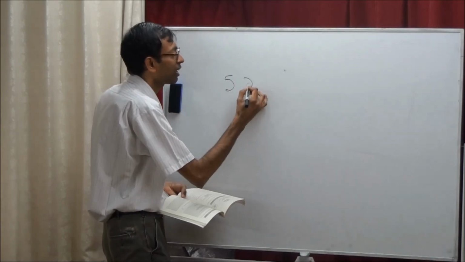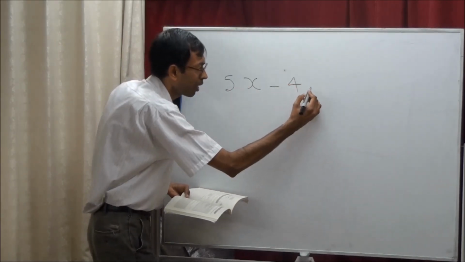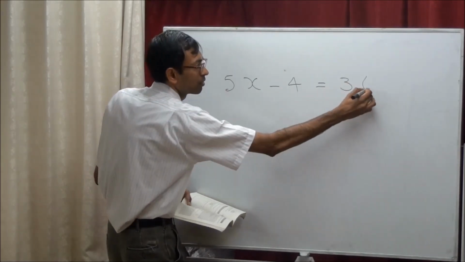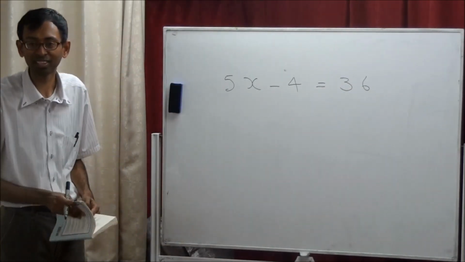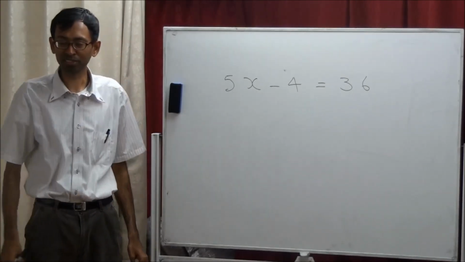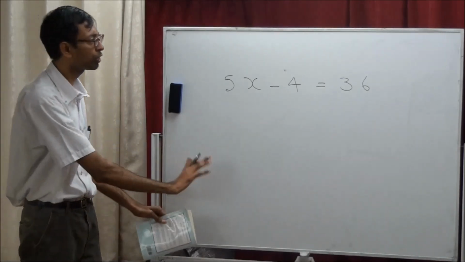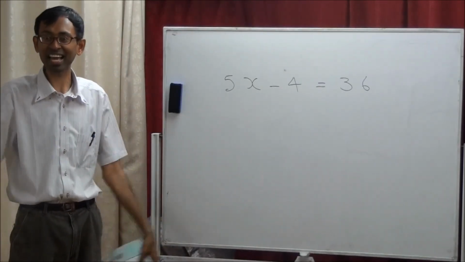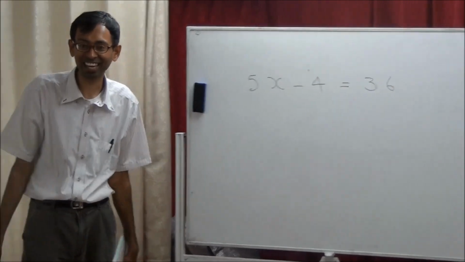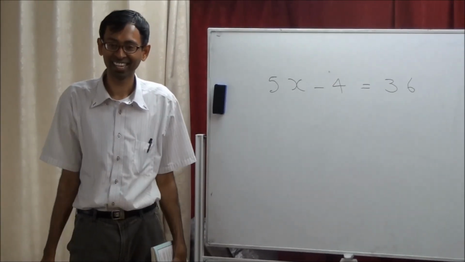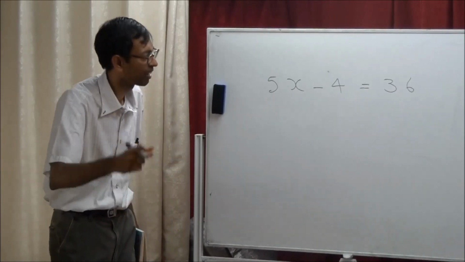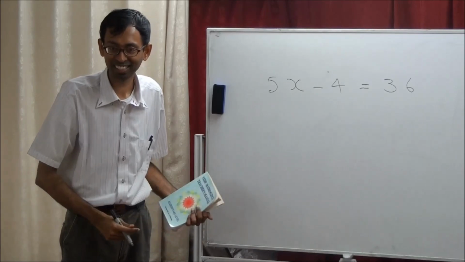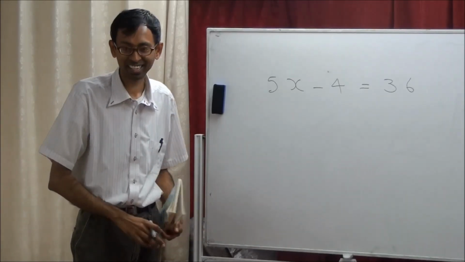Now, 5x minus 4 equals 36. I don't want you to write anything. I just want you to see it and tell the answer. You got it. How did you get it? Because 36 plus 4 is 40. That is step 1. 40 divided by 5 is 8.